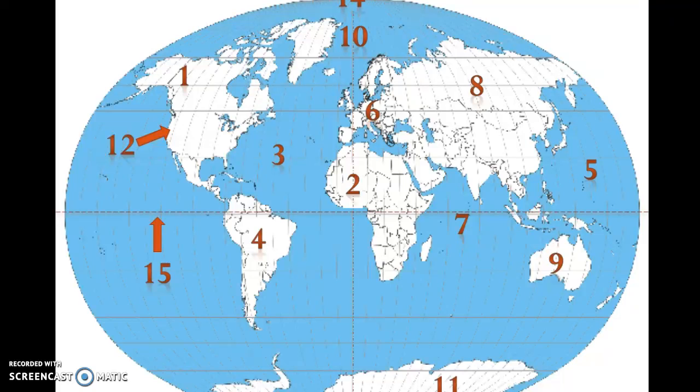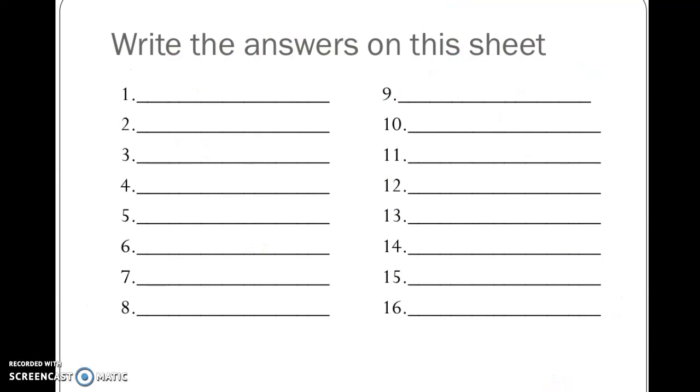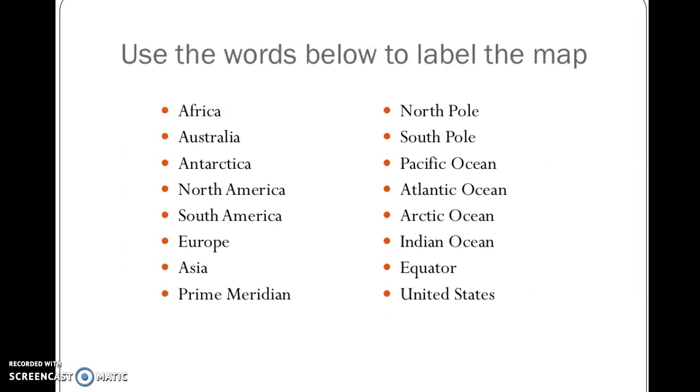Now, all students need to make sure they have a paper of this globe on their desk and also this answer sheet. So everybody make sure they have that out and ready to go. Then I want you to take these words and put them where they go on the map that we just went over. Feel free to collaborate with one person next to you and make sure the map gets filled out completely.